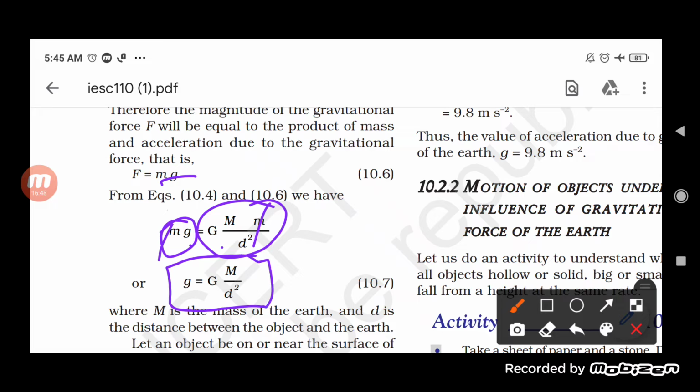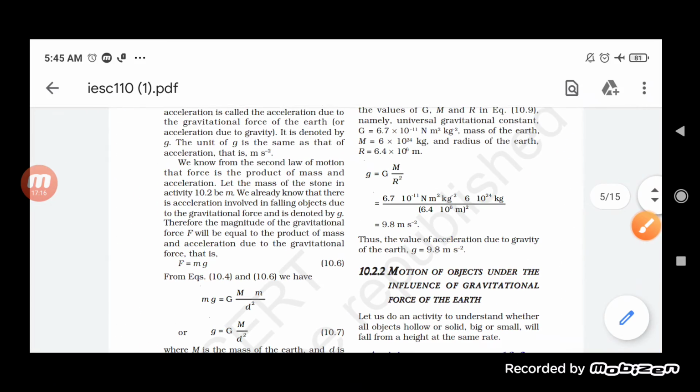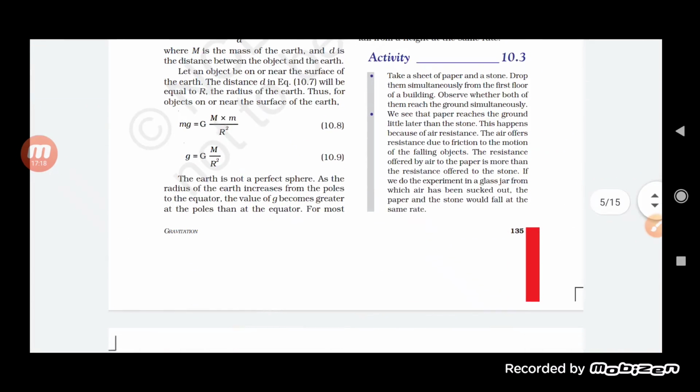Now this is a relationship between the small g and the capital G. It is really very important to understand that, because most of the time a question is asked: what is the relationship between small g and capital G? So this is how we can find the relation between capital G and small g, students.